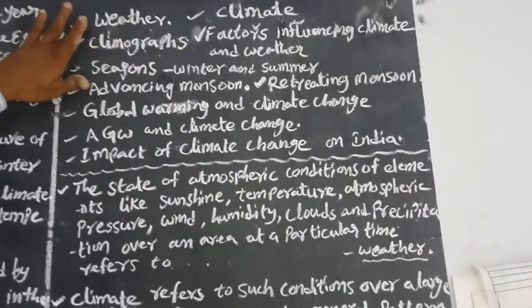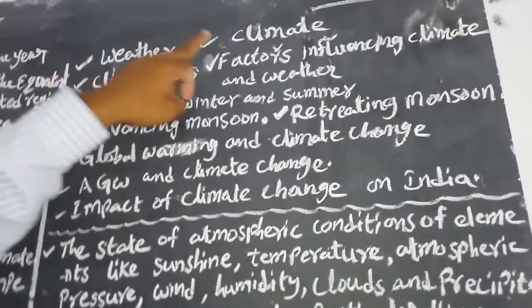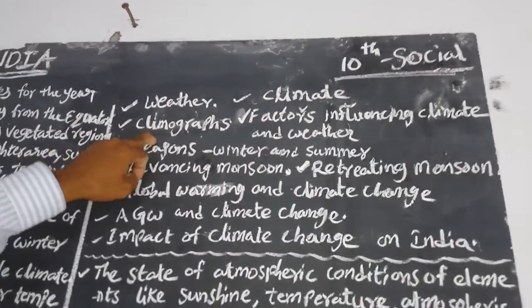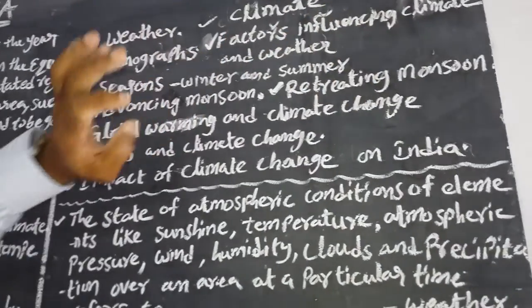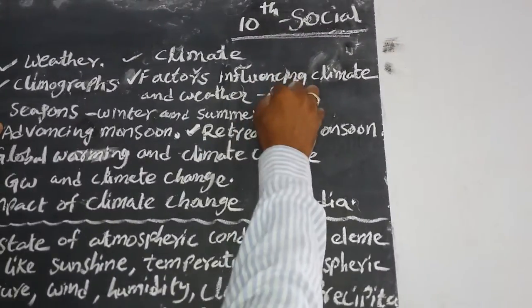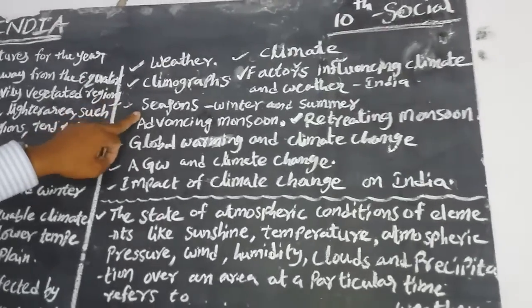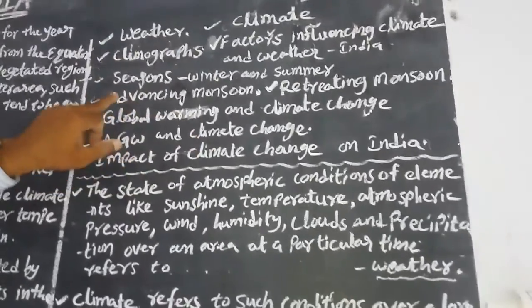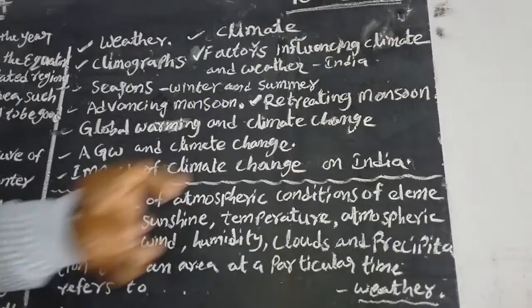In this lesson, we learn about these main points. What it means by weather, what it means by climate. Next, what are climographs? Factors that influence the climate and weather in India or the rest of the world. Next, seasons in India, the winter and summer seasons, the advancing monsoon, the retreating monsoon,